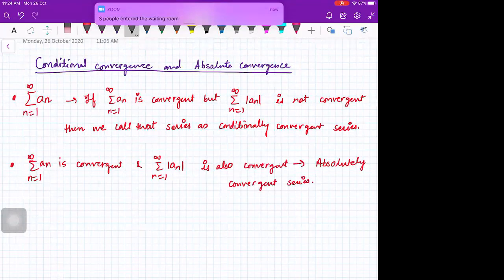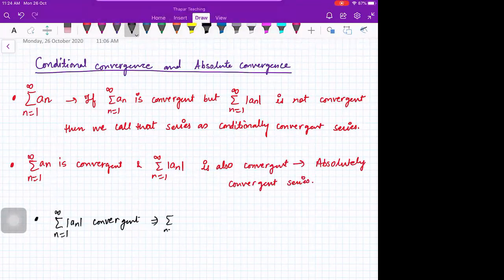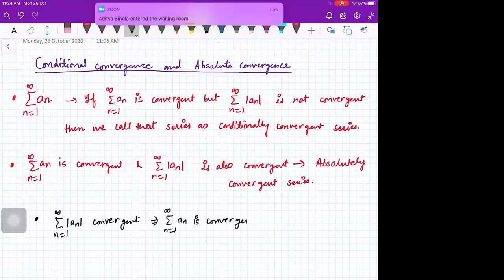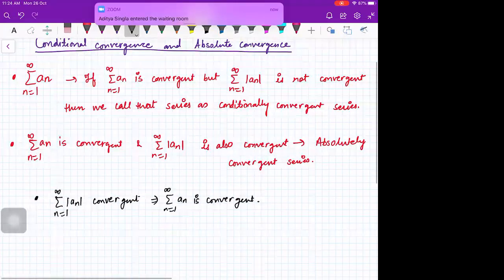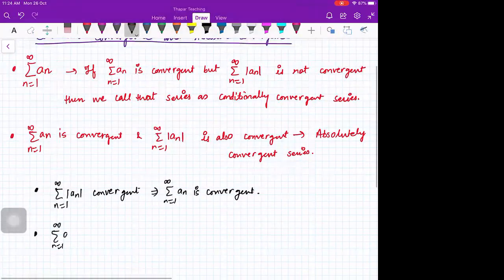And also we saw this result that sigma n from 1 to infinity mod of an convergent always implies sigma n from 1 to infinity an is convergent. But sigma n from 1 to infinity an convergent does not imply that sigma n from 1 to infinity mod of an is convergent.